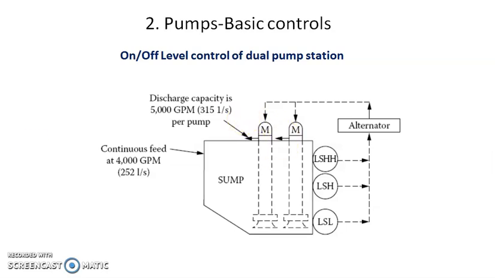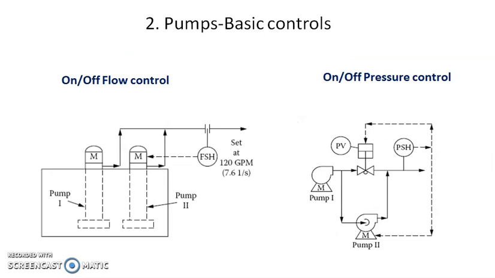We will see another example of this on-off control. This is on-off flow control. In on-off flow control, again one tank is used, or you can say a sump, and for delivering water from the sump, two pumps are used. And here at the discharge line, there is a flow rate, means it is a demand from the user. Now here, if you see, these are the two pumps. Suppose these pumps' capacities are different, and if these two pumps are running simultaneously, suppose it will give 120 GPM.